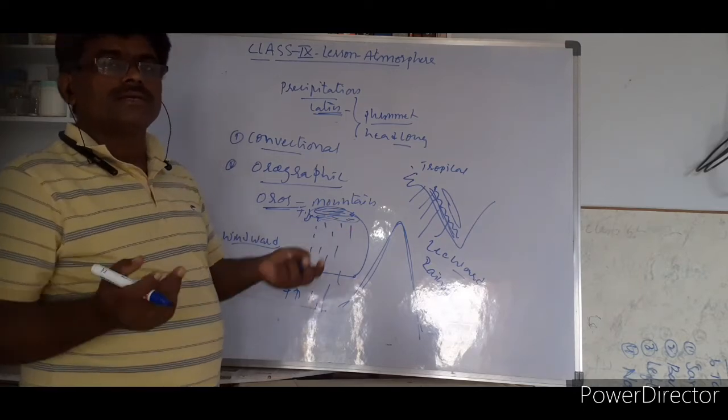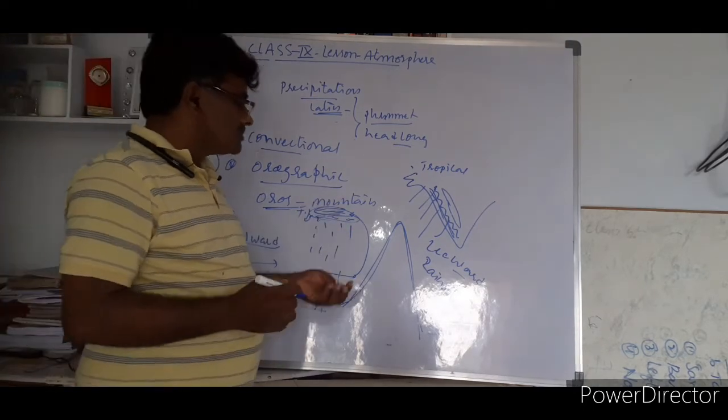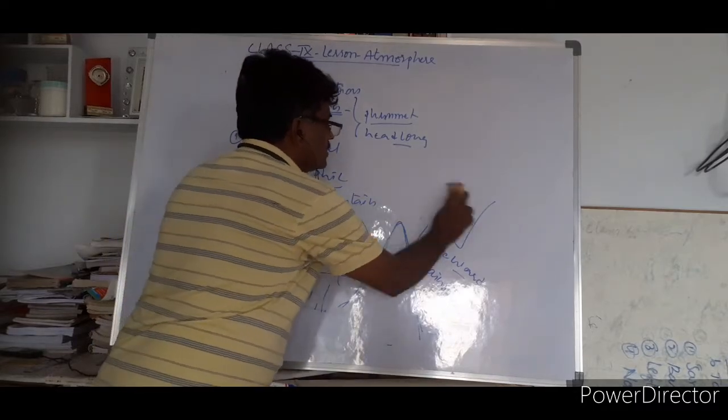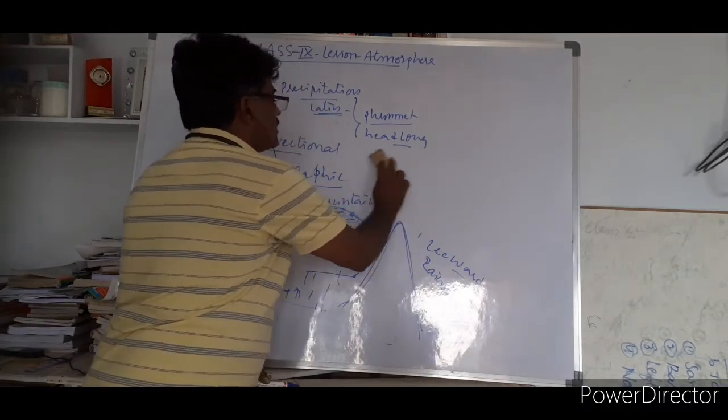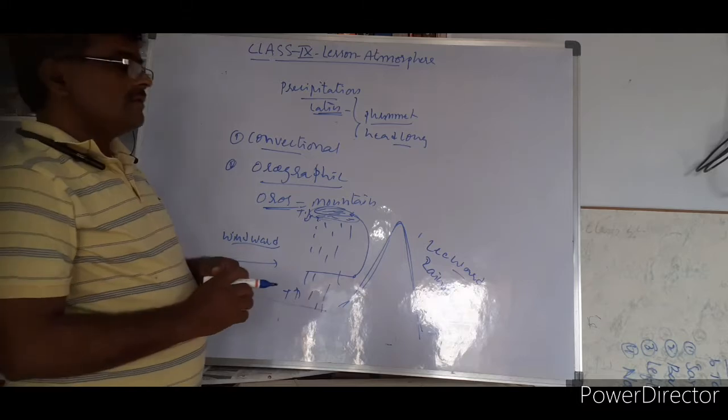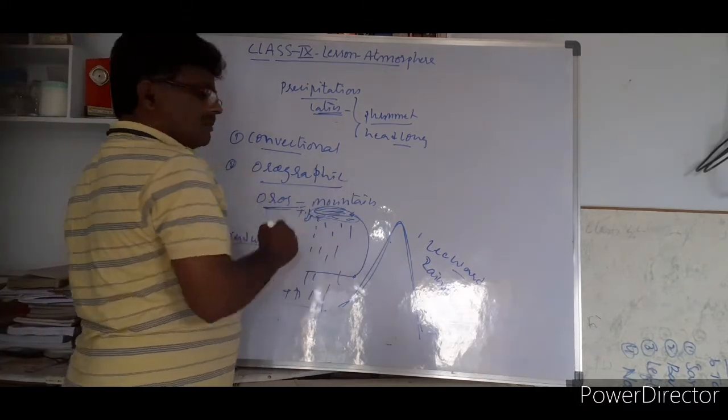This is the second type, easy to understand. This type of rainfall can mostly be seen in mountain areas. Where there are mountains, there we can see rainfall. So due to the mountain there is rainfall.